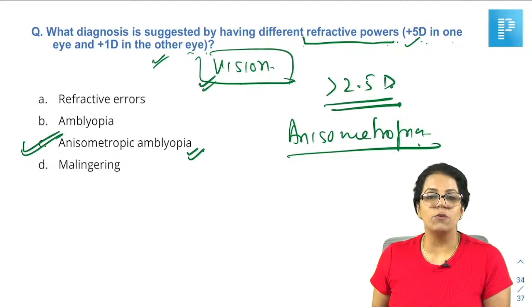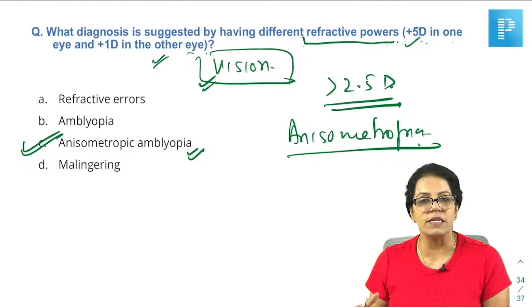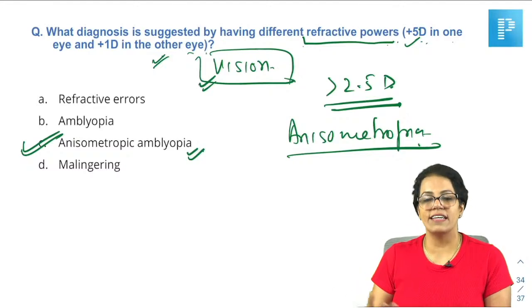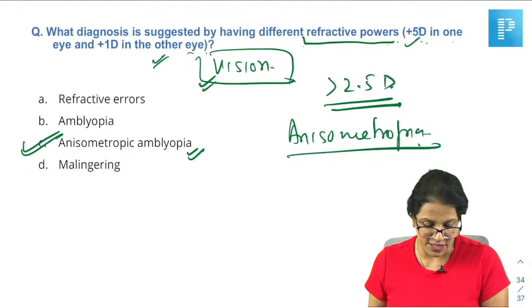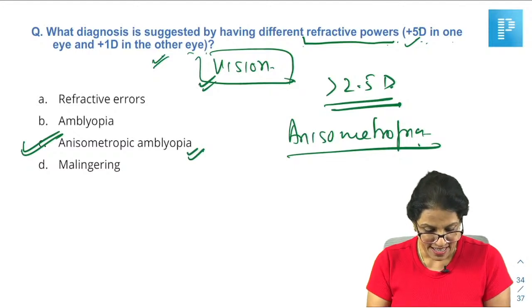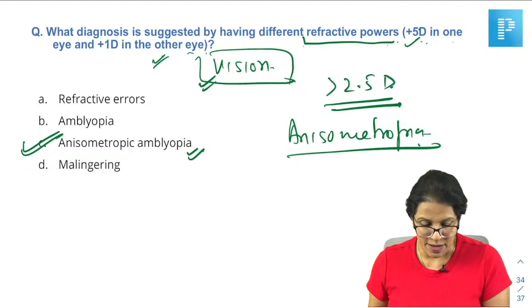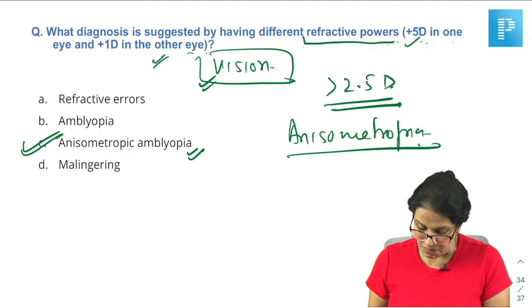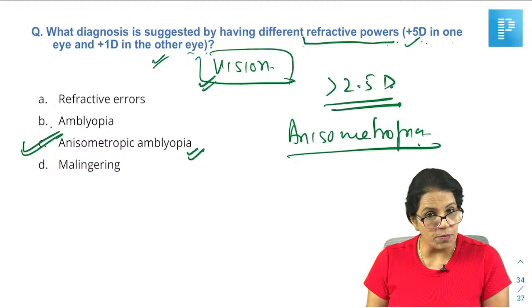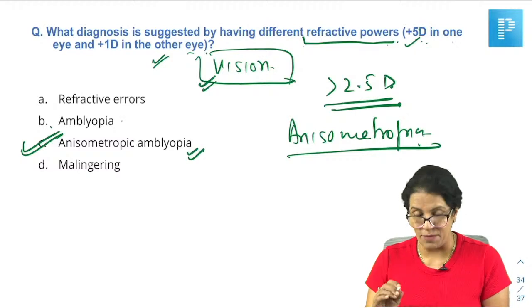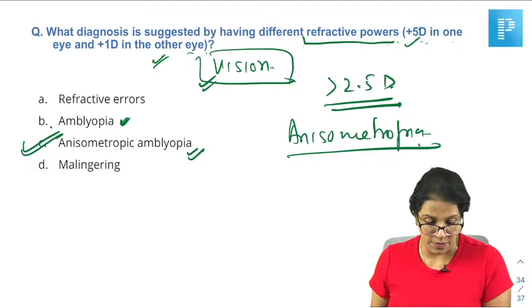Generally amblyopia is diagnosed in the child only. Of course, if you don't correct it, any adult will also have an amblyopia. Generally we are diagnosing in childhood, so maybe the history is of a child. But one of you is also saying that anisometropic amblyopia was not in the option. If this was not in the option, vision was given, it was not corrected, and if amblyopia was in the option, I'm again repeating, if vision was mentioned, then we can also mark amblyopia. Umar? So amblyopia, that's fine. You can say it.